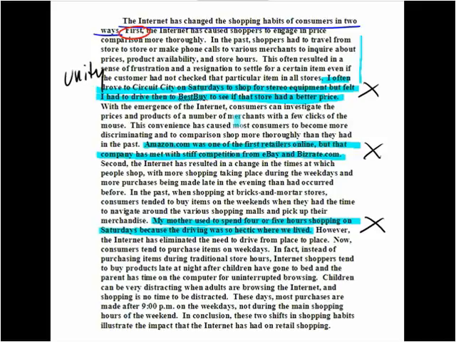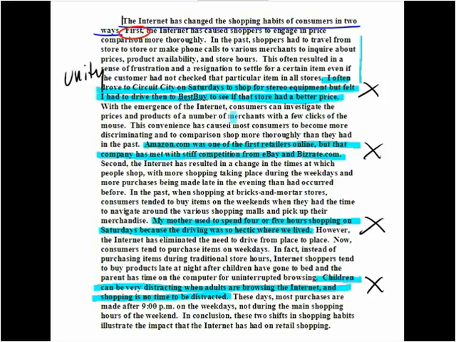However, the Internet has eliminated the need to drive from place to place. Now, consumers tend to purchase items on weekdays. In fact, instead of purchasing items during the traditional store hours, Internet shoppers tend to buy products late at night after children have gone to bed and the parent has time on the computer for uninterrupted browsing. Children can be very distracting when adults are browsing the Internet, and shopping is no time to be distracted. Well, this is probably very true, but it has nothing to do with the paragraph. This sentence should be eliminated.